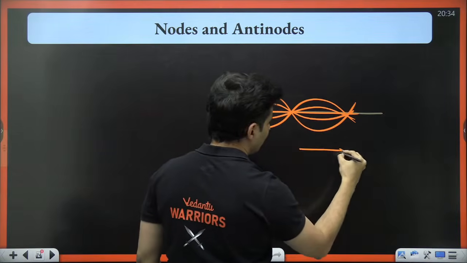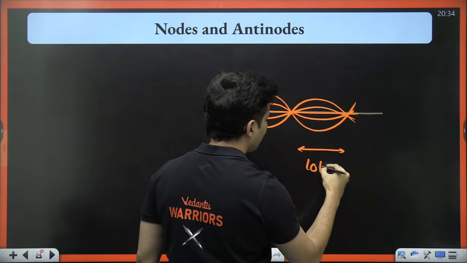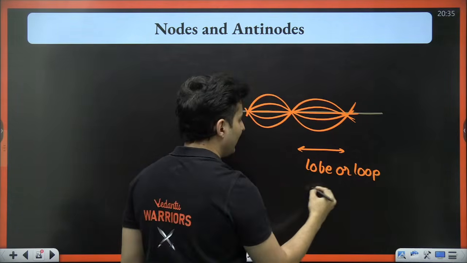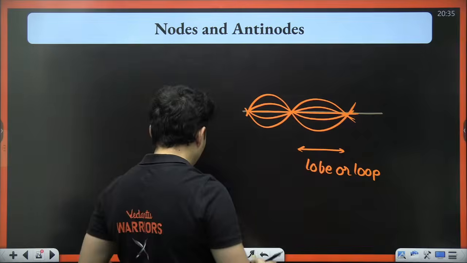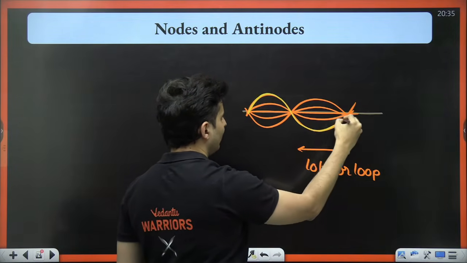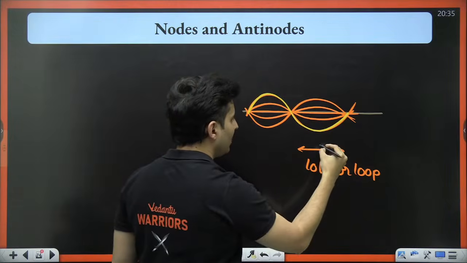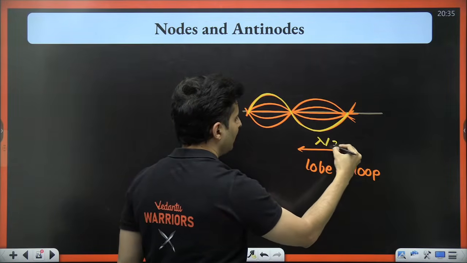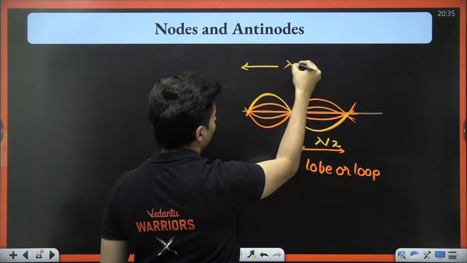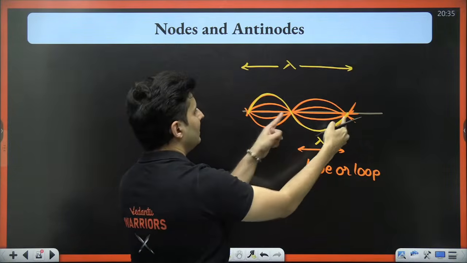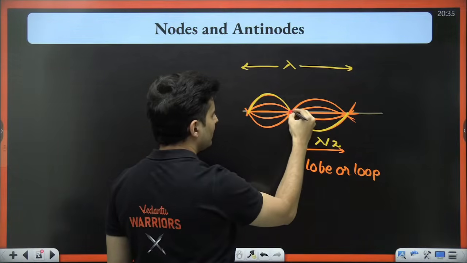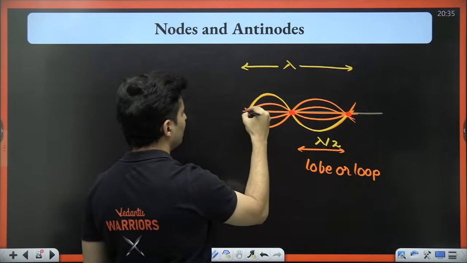Each part is called a lobe or a loop, and the length of it, because this is one complete wavelength, is always lambda by 2. If this is lambda, then this is lambda by 2. Some parts never move, like this one over here, this one over here, this one over here.